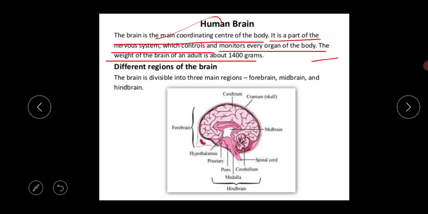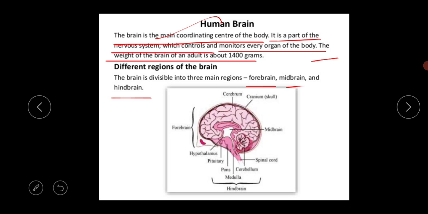Next thing is the different regions of the brain. The brain is divisible into three main regions, the forebrain, midbrain and hindbrain. Forebrain means the front portion of the brain, midbrain means the middle portion of the brain, and hindbrain means the back portion of the brain.